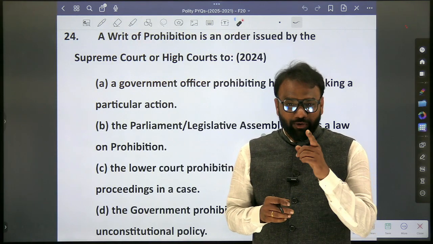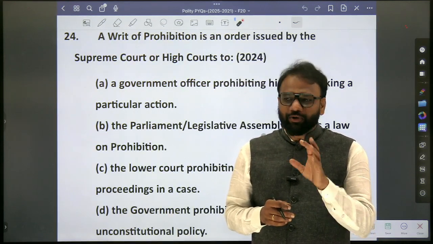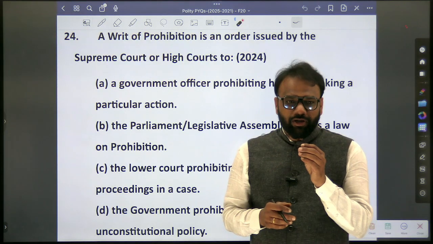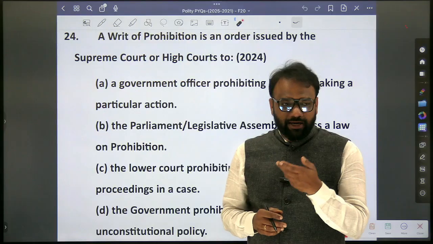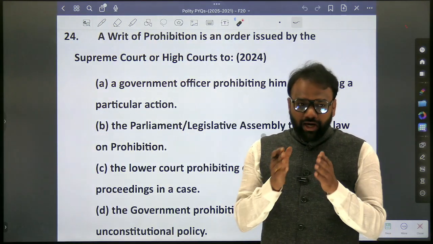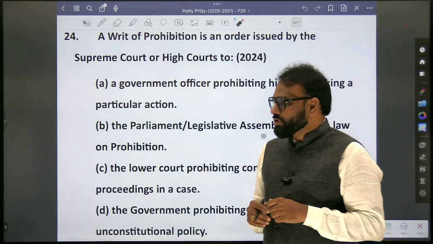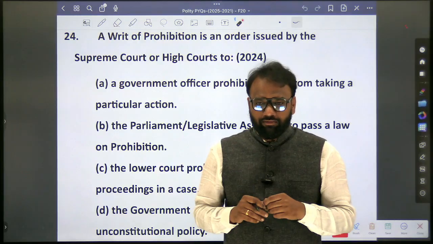There's a confusion. You will go today and you will prepare on writs. Tomorrow, as part of the test, there will be questions on writs. You will get confused because there are some entities where only the judiciary can issue writs, whereas in some cases, even the judiciary as well as administrative structures can issue writs. So you just go through that, and also try to find out the difference between all of them. So mandamus is asking someone to do their job properly.